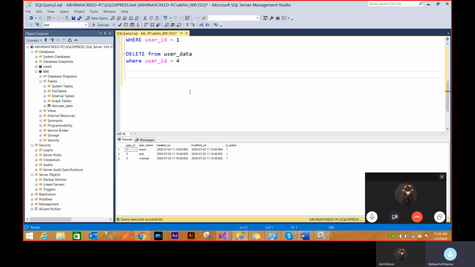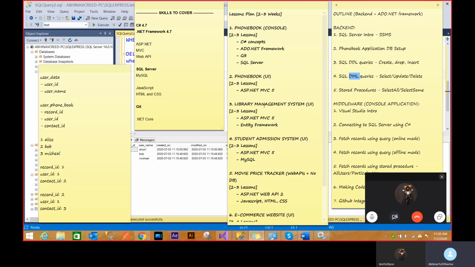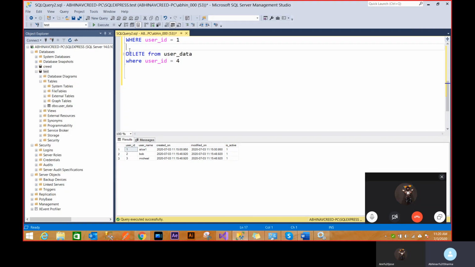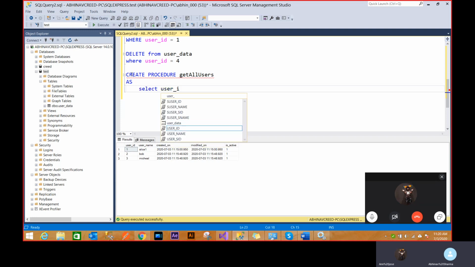Now the important concept that I'm going to cover is that nobody really uses plain queries. Everybody uses a stored procedure, like a function in SQL Server, which is pretty important, because in industry you're definitely not going to write queries again and again. You'll write a function which will execute on your behalf. The syntax is create procedure, then the procedure name, get all users, because I just want to get all users, as select star from user data, then go.